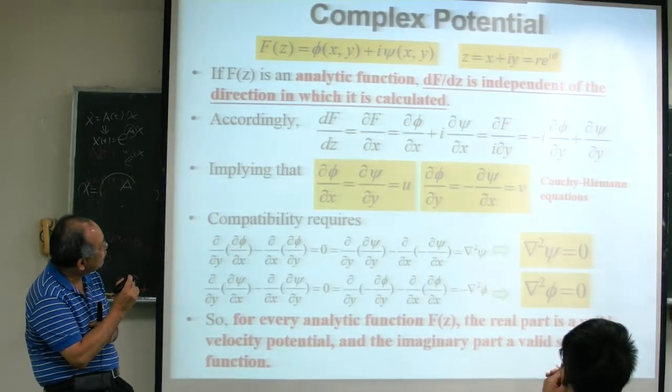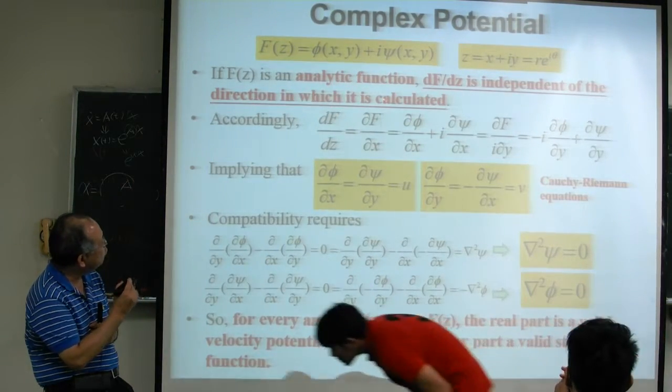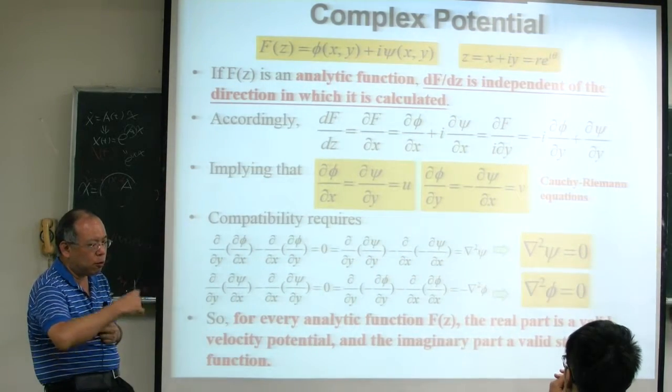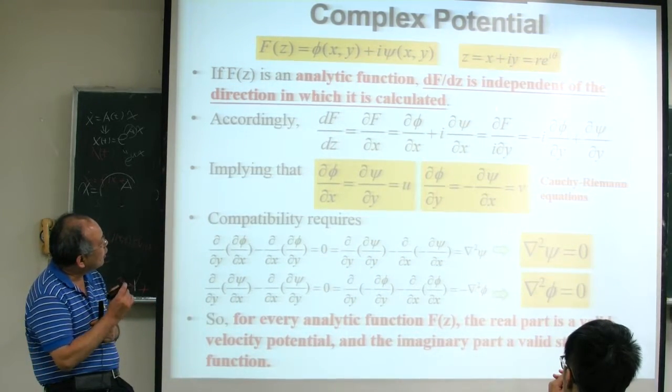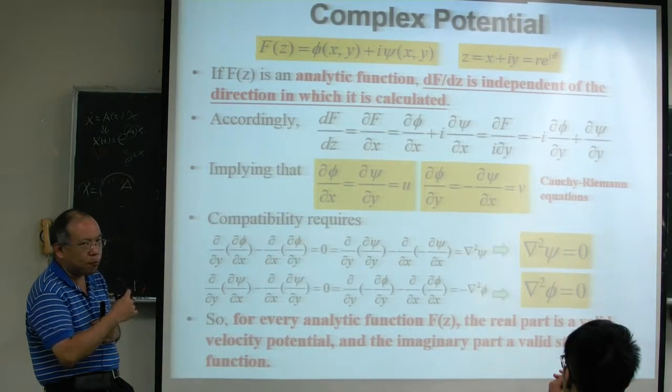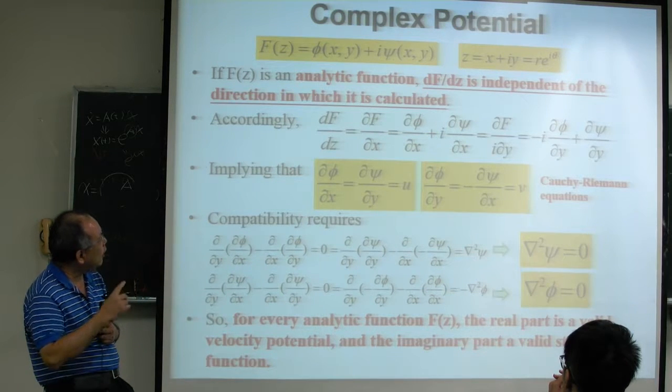It is that df/dz is independent of the direction in which we calculate it. That means you can calculate this df/dz in any direction. I can show you later.